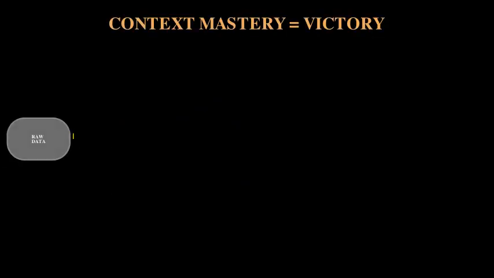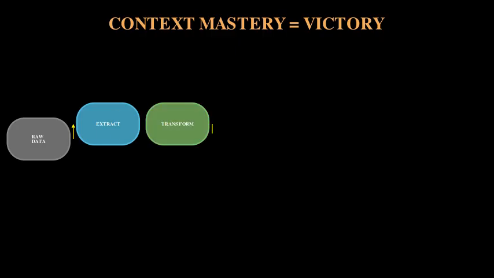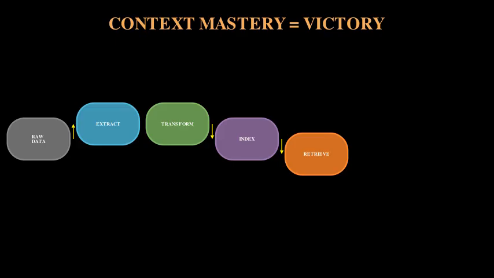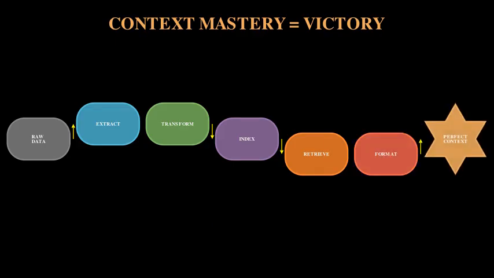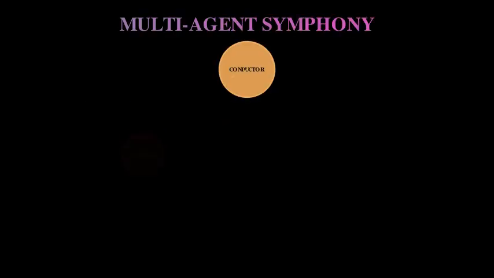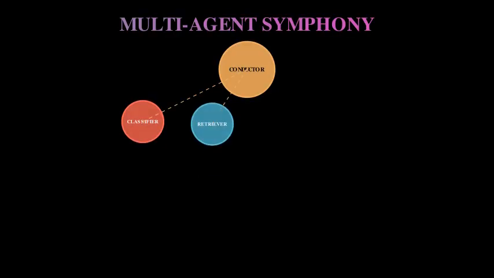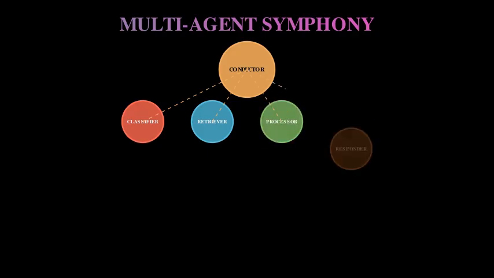Master context retrieval, and you've solved half the puzzle. Build systems that can find and format the right information for each LLM interaction. This is your data pipeline, your ETL process, your indexing strategy all rolled into one. With deep model intuition and robust context systems, multi-agent architectures become achievable. Imagine agents that hand off tasks seamlessly, each specialized for their role, each receiving perfectly curated context.